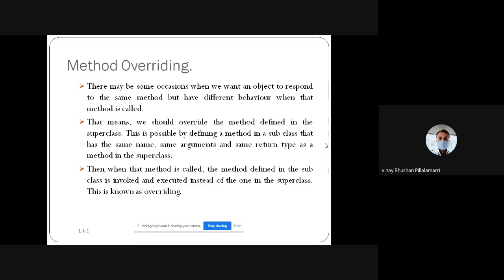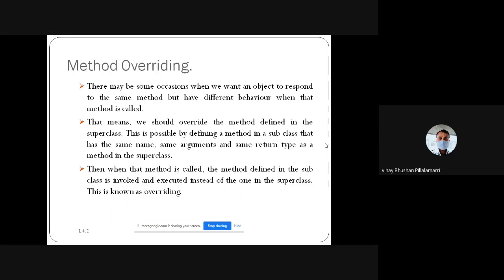In method binding we learn about the number of arguments and the type of the arguments. Whenever we have the possibility of increasing the number of arguments, even though the method name is the same, when the arguments are increased and it is invoked from the subclass to the superclass, then we can overcome this overriding mechanism.